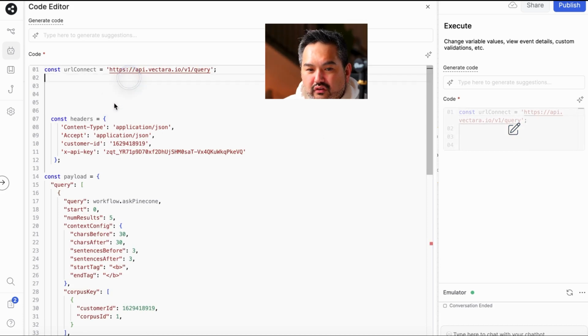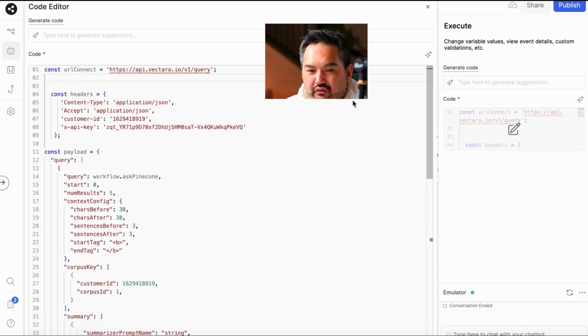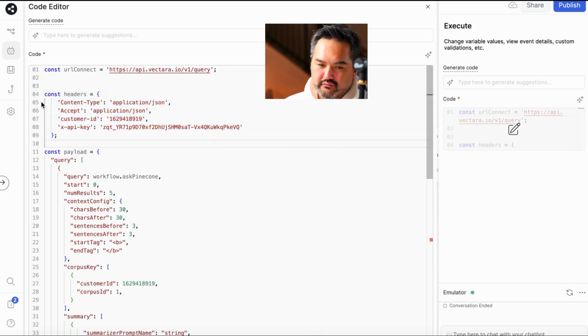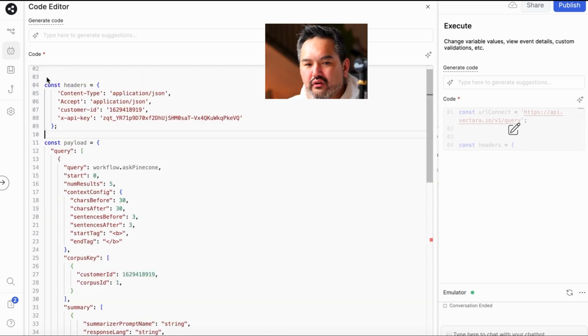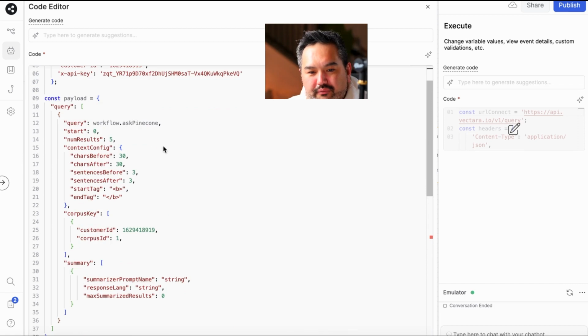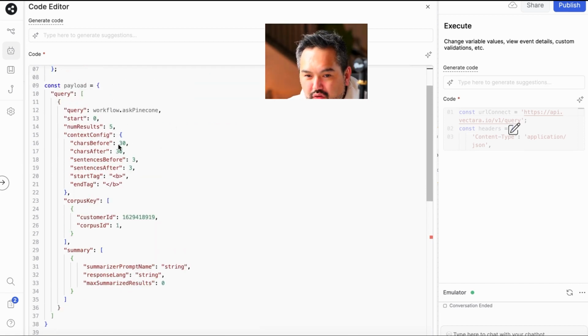Okay, here you go. First of all, we are reaching out to Victoria, and here we have two pieces. You have headers and a payload. Headers is all your access information, and a payload is basically here. You could adjust how many characters before and after. So we noticed that it was really wordy, right? The information. So now we could actually try to make it a little bit less wordy.